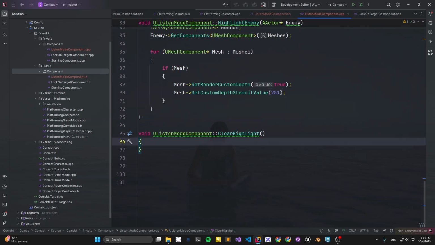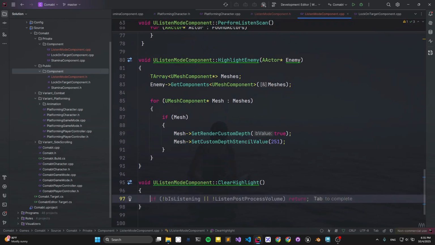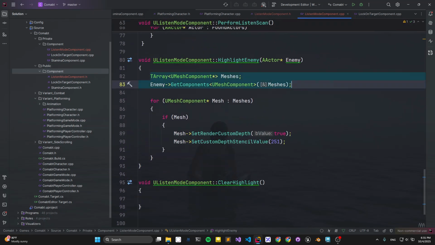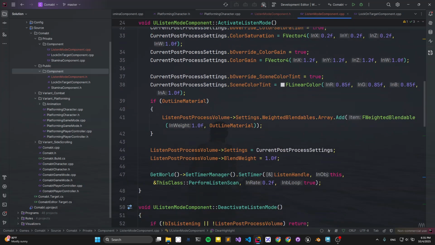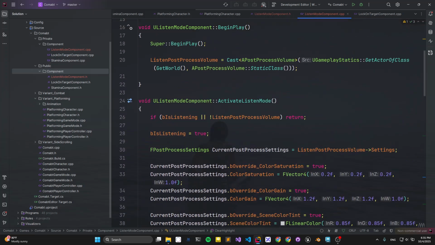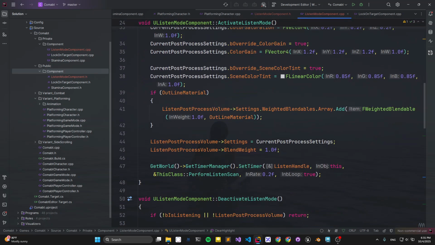Well, if we want to clean the highlight, we have some similar steps we want to take. I think it probably is a good idea because there are several things you need to take.